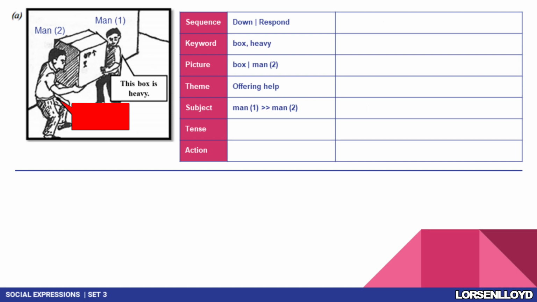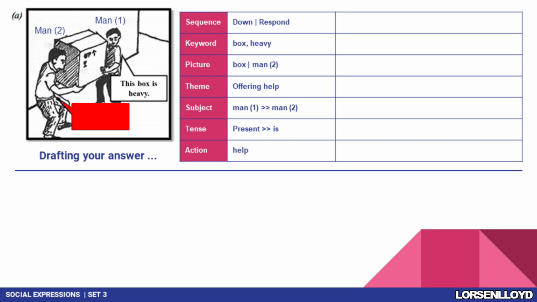As for the tense, it is present tense. This is due to the verb to be, is. Please use your logical thinking. It is impossible that this happened in the past. Last but not least will be action. The suitable verb will be help. So let's draft our answer.